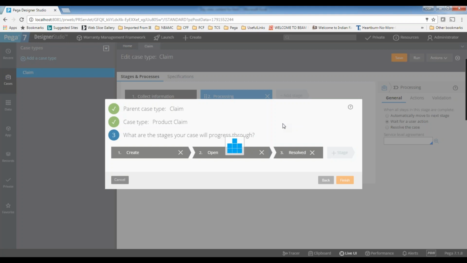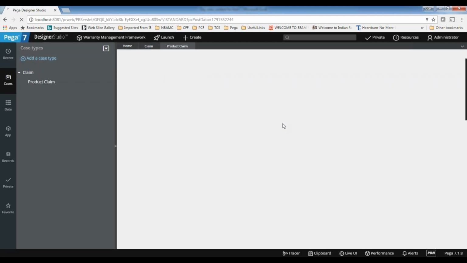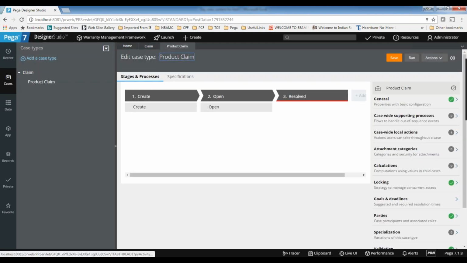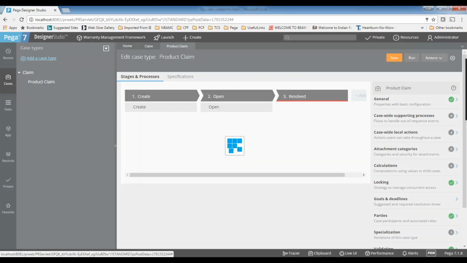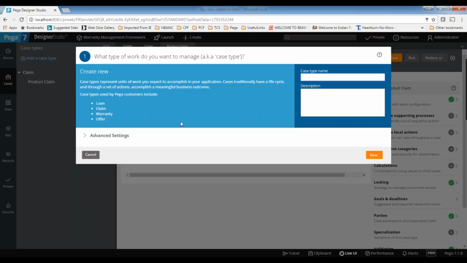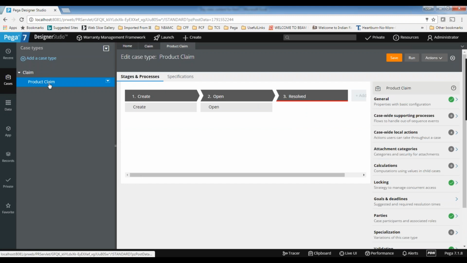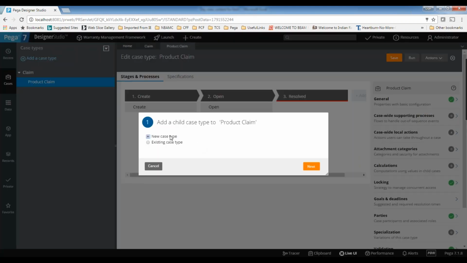Subhash, without creating from the existing case type, is there any way to link the sub case with the primary case? I'm not getting your point. Right now we created the sub case from the existing case. Right click on that and we added it as a child case. I selected new case type, not existing case type.